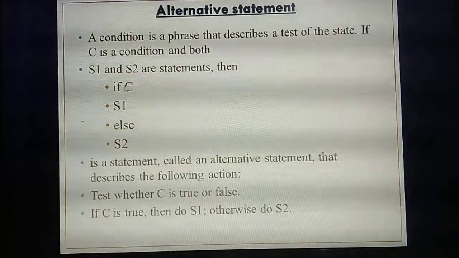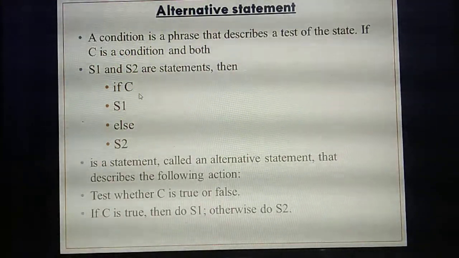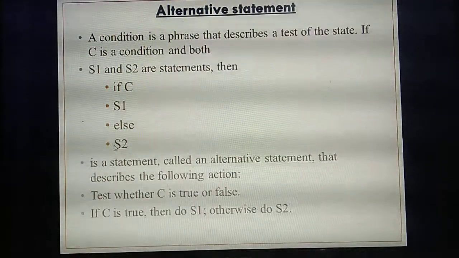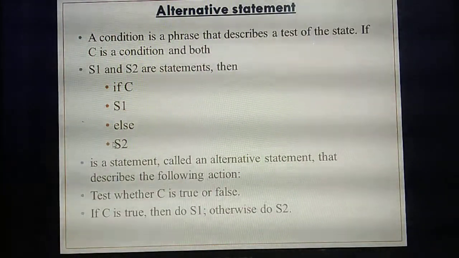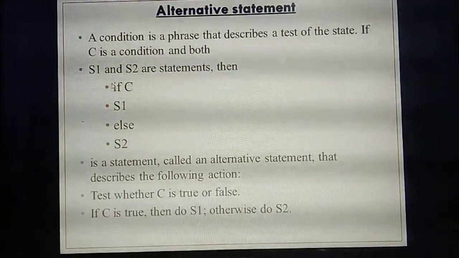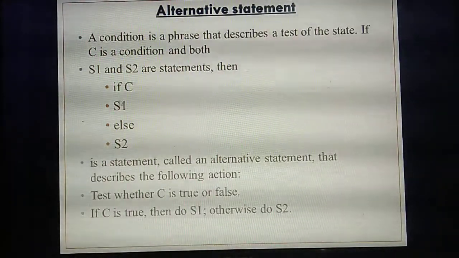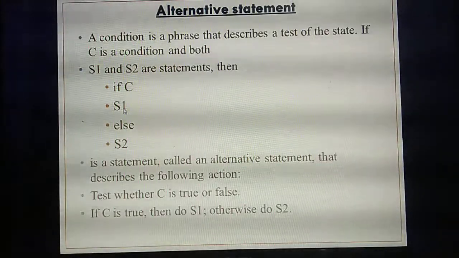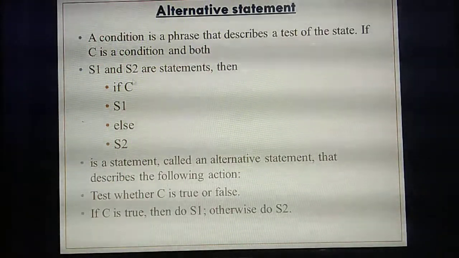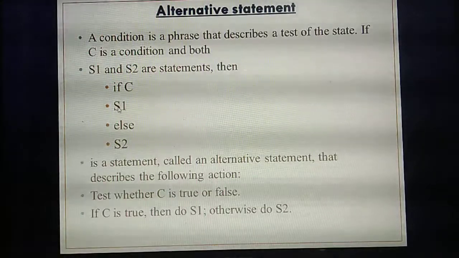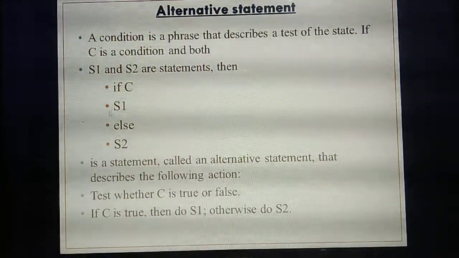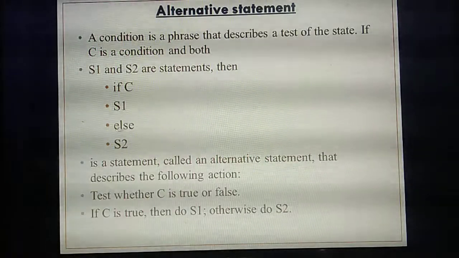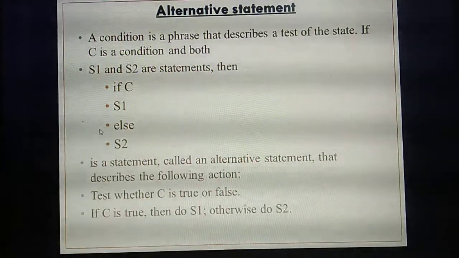So listen. If the green light blinks, only which statement will execute? Will the red color blink? No. At a time any one light can blink. So if it is green, which statement needs to execute? Walk. So for this alone the condition is true. But now the red color. Do you need to walk? No, stop. At that time this condition doesn't execute. If the condition fails, which block will execute? The else block.